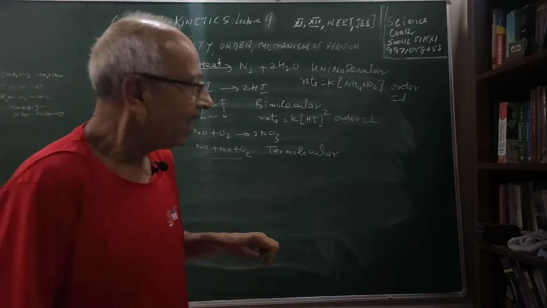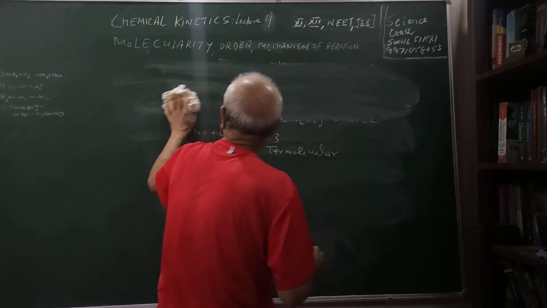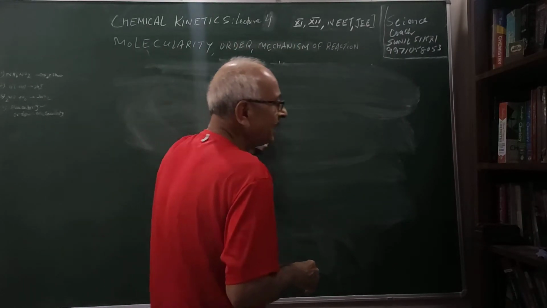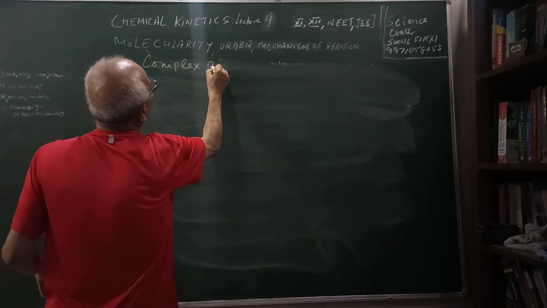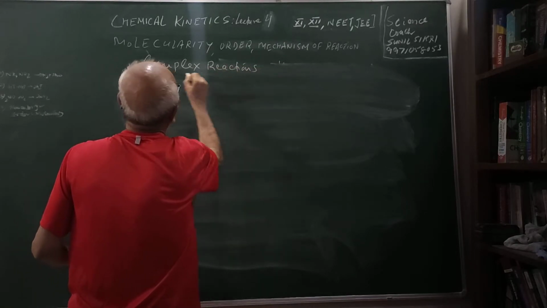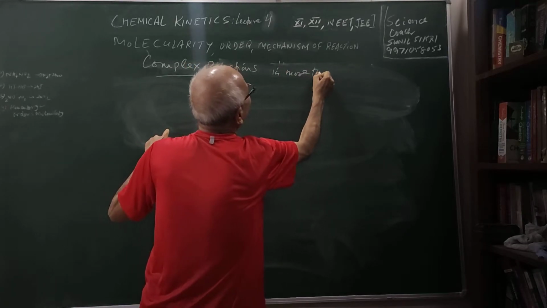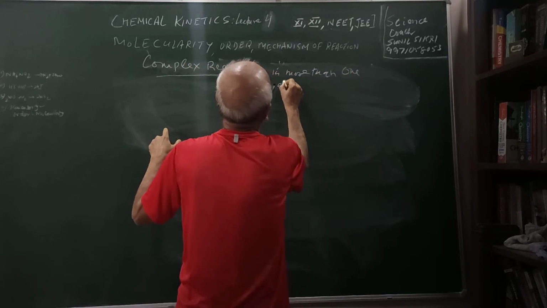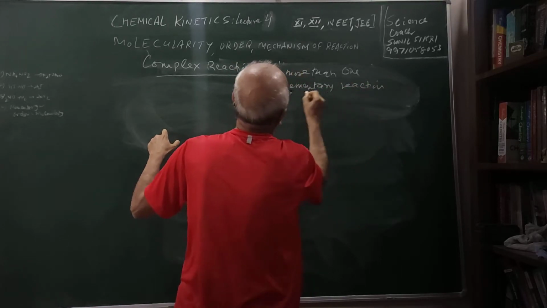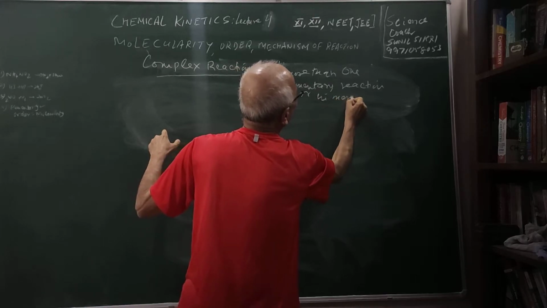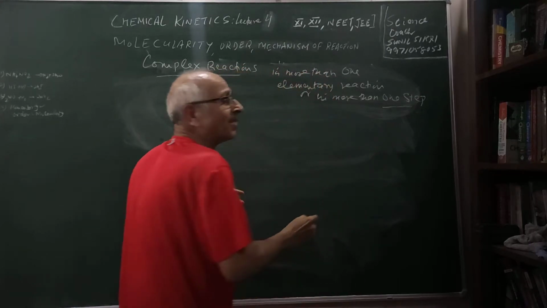But students, let us see what will happen if I take a complex reaction. In a complex reaction, the mechanism will be required. Now let me take complex reactions. These are reactions which take place in more than one elementary reaction, or in more than one step. The reaction will take place in more than one step.